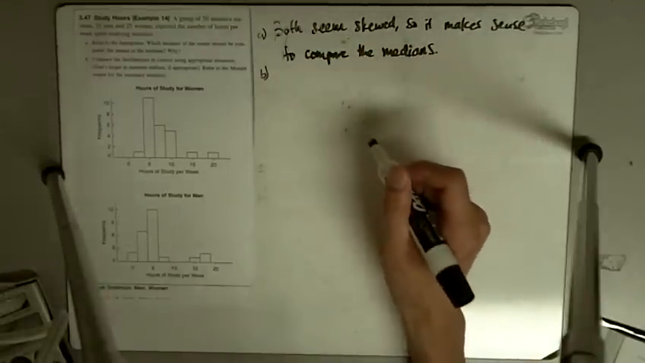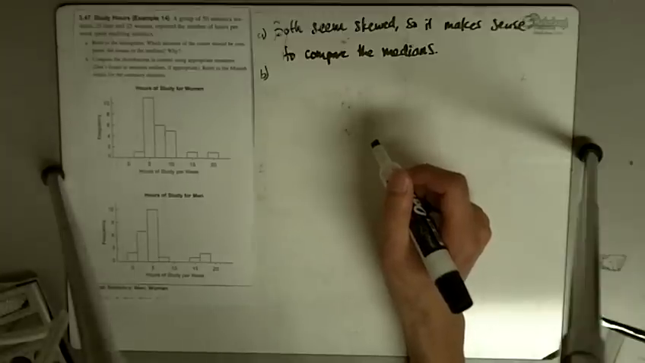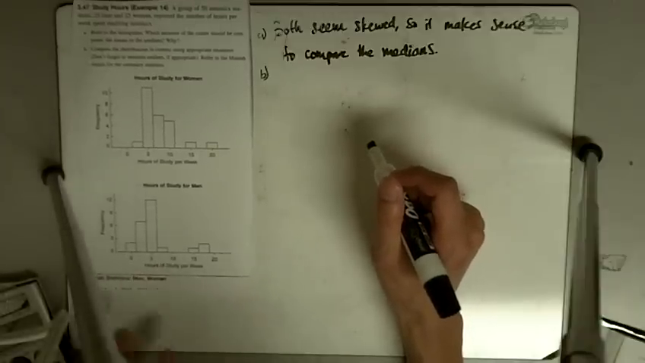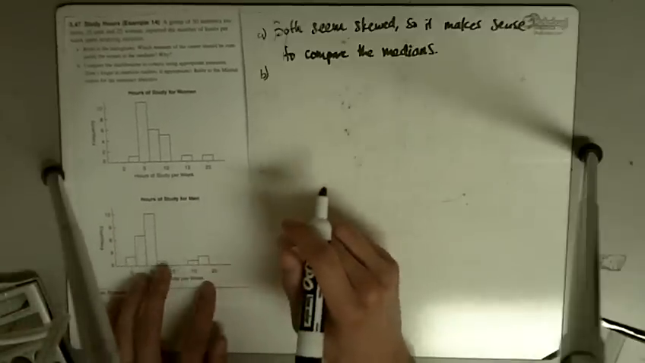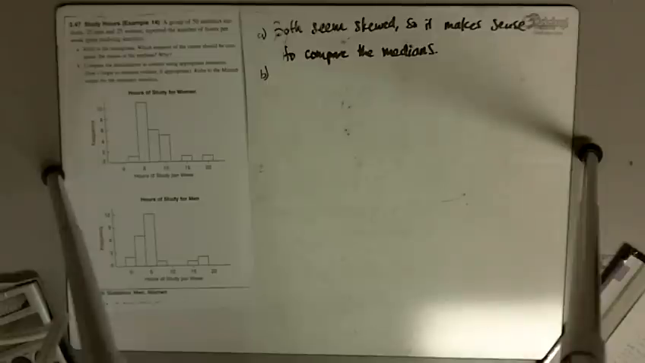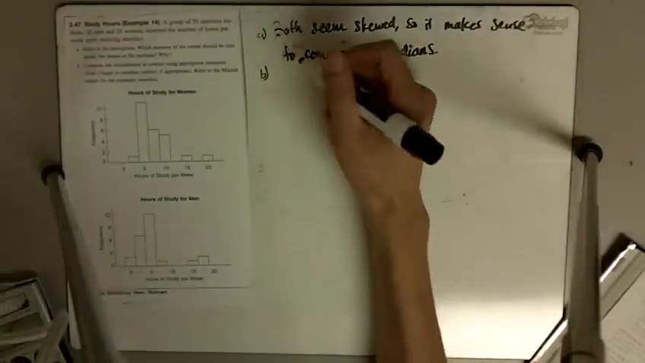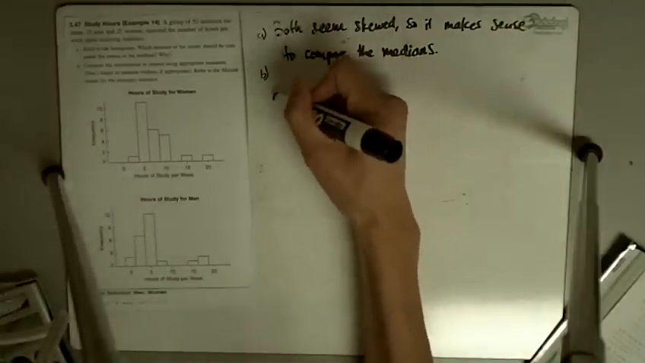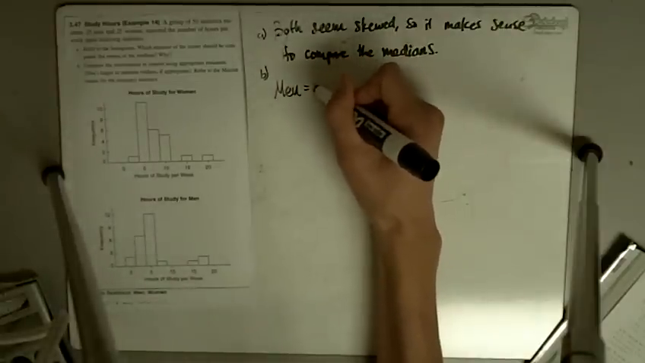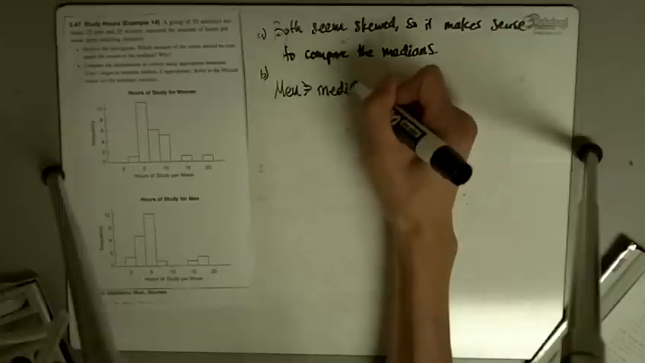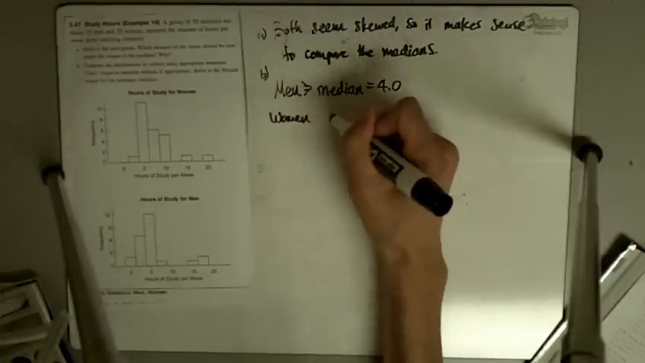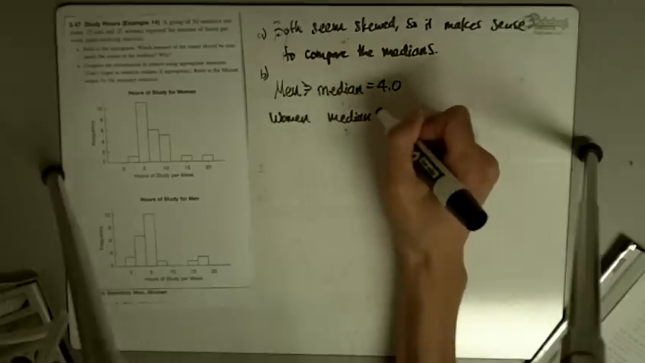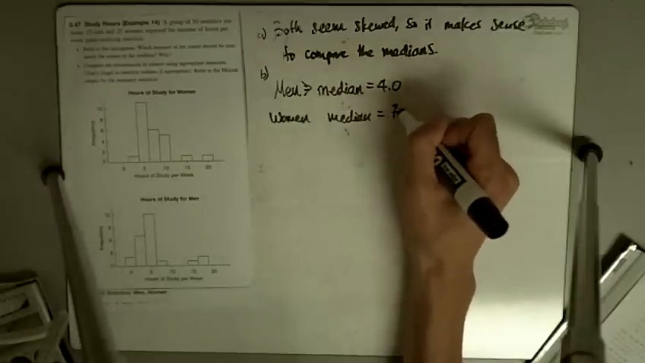And so for part B, it says compare the distributions in context using appropriate measures. Okay. So I couldn't get the table copied, but please reference the table in your book. In here, if we look at the median, that's going to be the column that's third from the right. We see for the men, the median is equal to 4.0, and for women, the median is equal to 7.0.